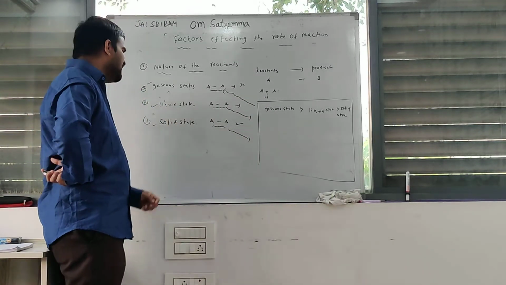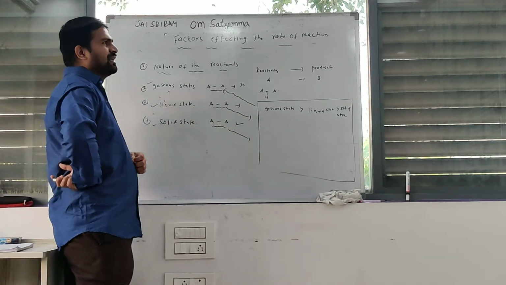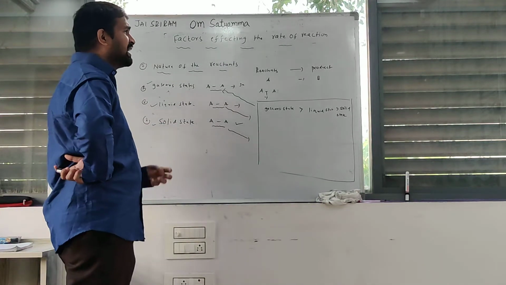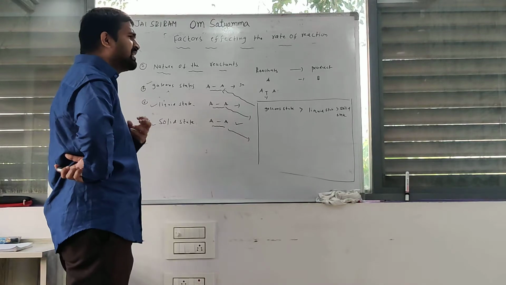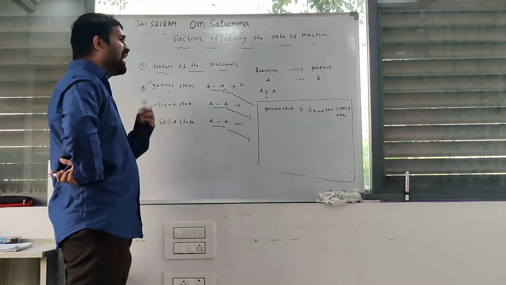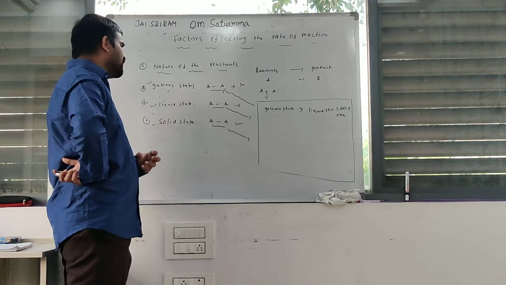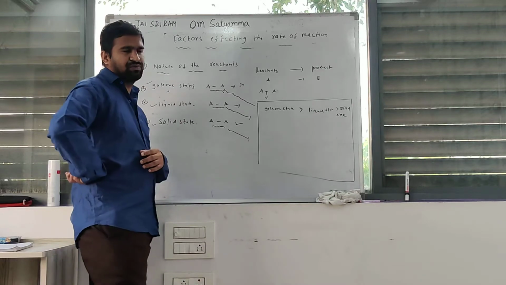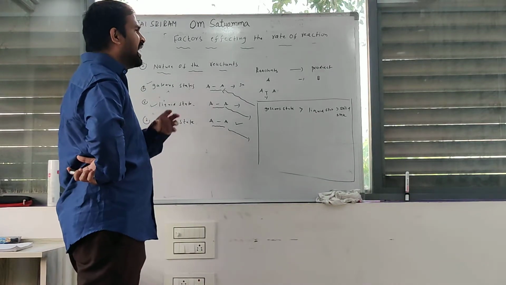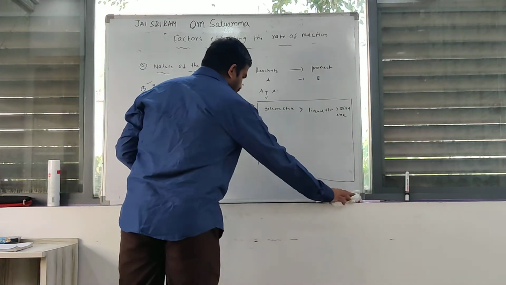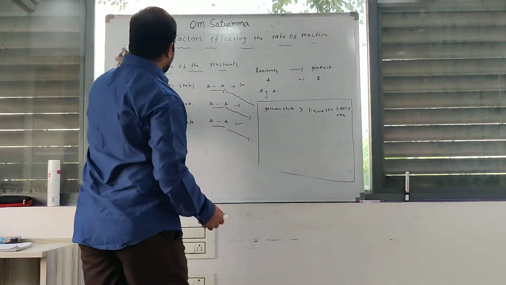Now, the least rate of reaction is for solid state molecules. Why? Because the attraction forces between solid state molecules are very high. That's why you have to supply a high amount of energy to break those attraction forces. The activation energy is very high. Okay, very high. This is the nature of the reactant.